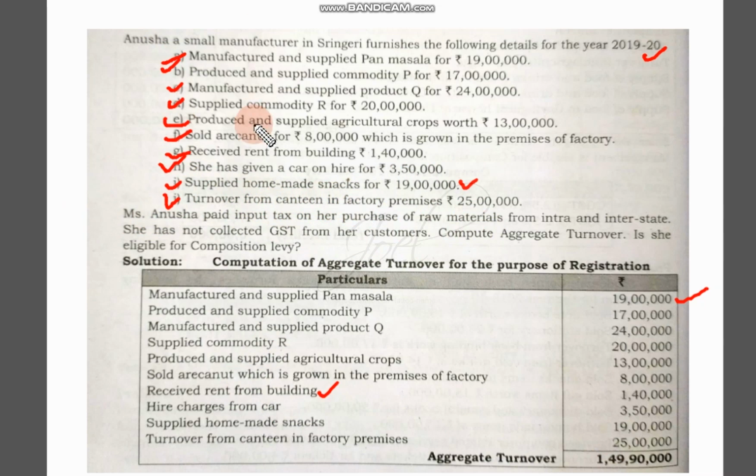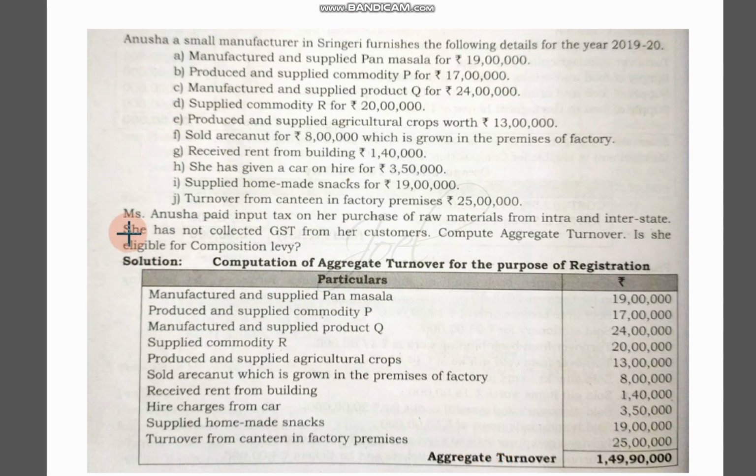So by seeing this particular problem, one thing is clear: this person is not eligible for the composition levy scheme. Why? This person is ineligible mainly because pan masala has been sold by this particular person. If pan masala is sold, then whatever the aggregate turnover will be, the person does not come under the composition levy scheme.